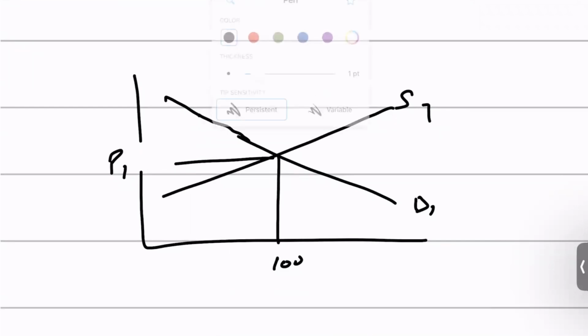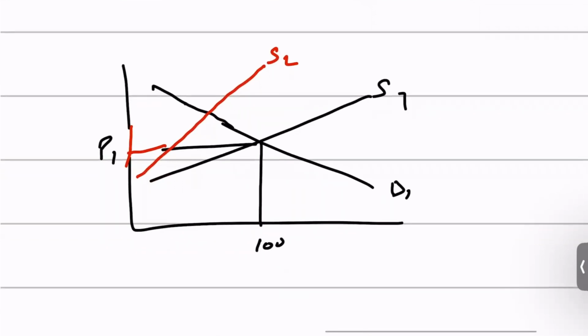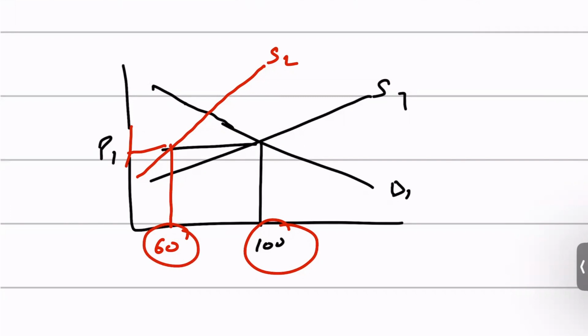that your supply goes down from S1 to S2. So if supply goes down from S1 to S2, supply falls from 100 to, let's say, 60 units, right? So now this represents a shortage, because 100 units was initially being demanded as well as supplied, and that's why it was an equilibrium. But now you're supplying 60 units. So the difference of 40 units is a disequilibrium.